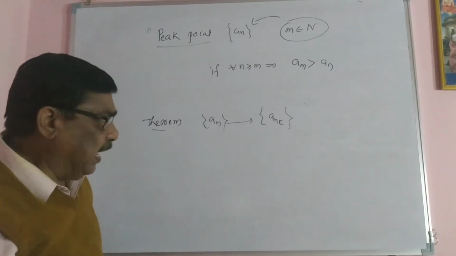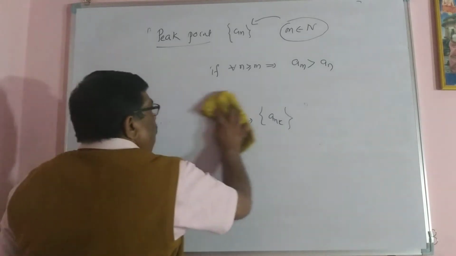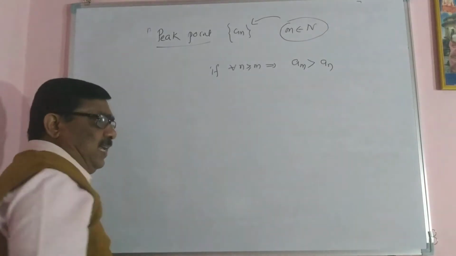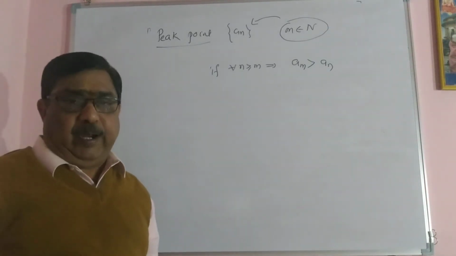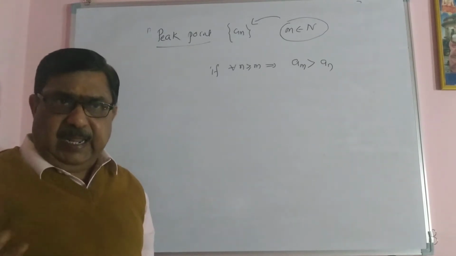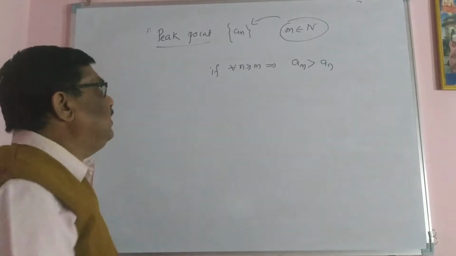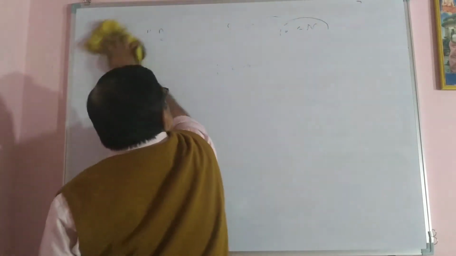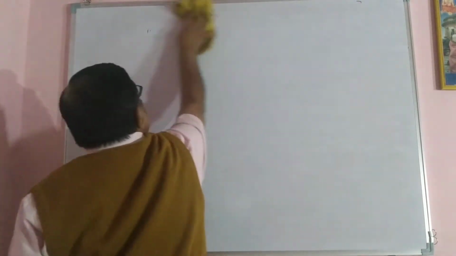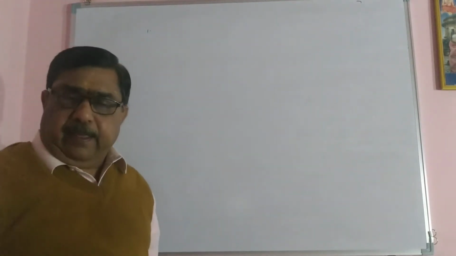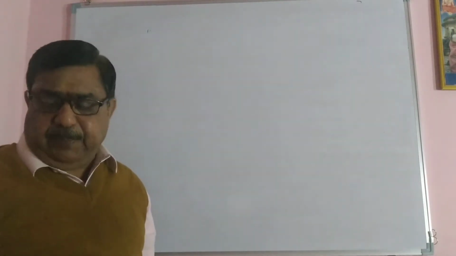Then this theorem can be proved in 3 ways. The sequence has infinitely many peak points, finite peak points, or no peak points. So the sequence has these 3 cases.